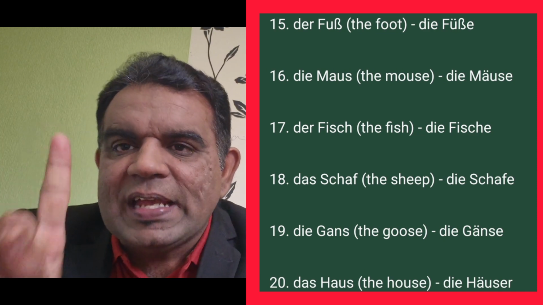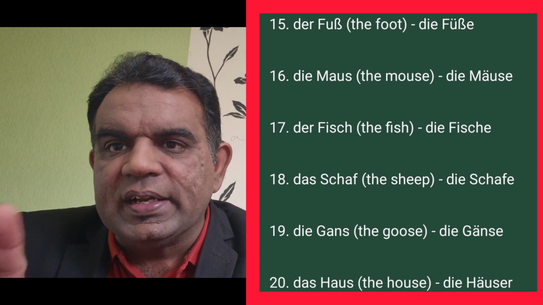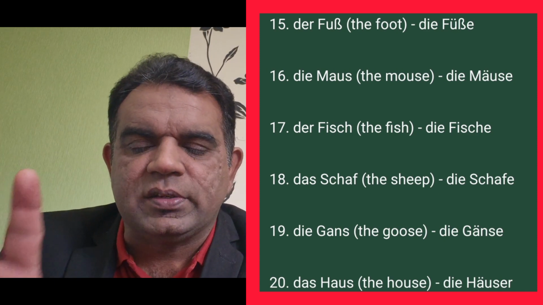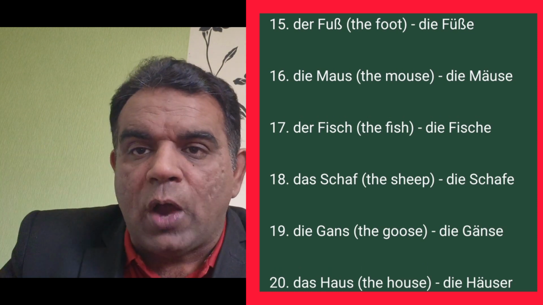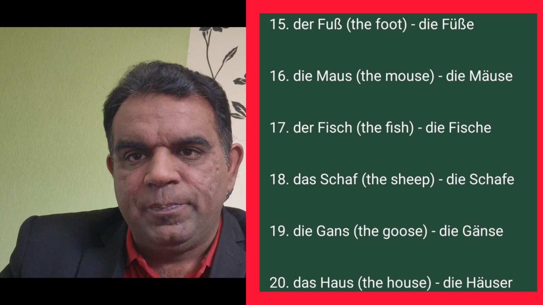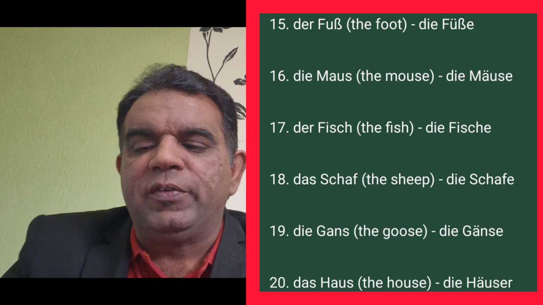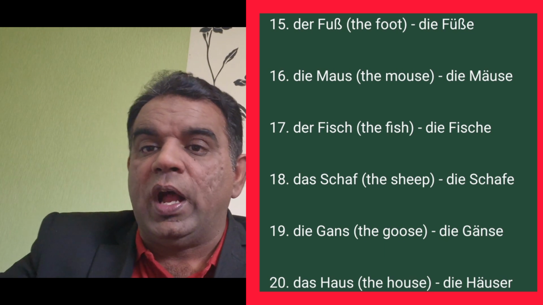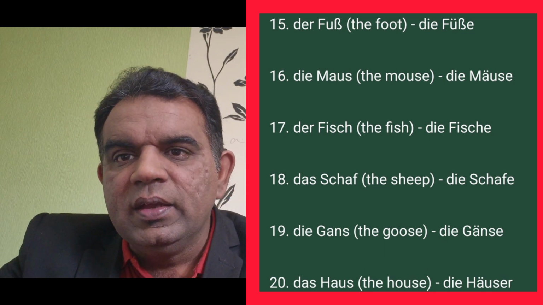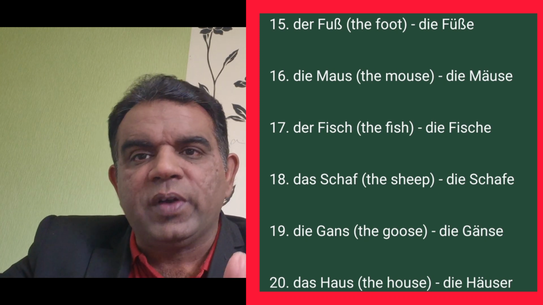The first lesson you have to learn is about articles. There are three German articles: der, die, das. These are written with the nouns, and these are fixed articles. The second thing we have learned is that when nouns are written in the plural form, we always write the article die. Okay, good.